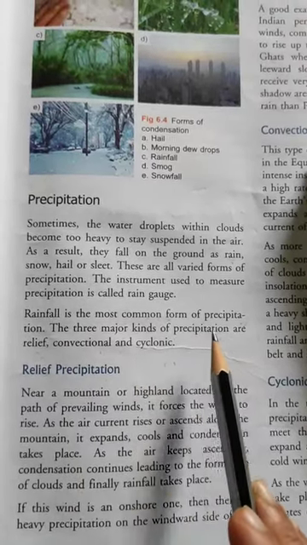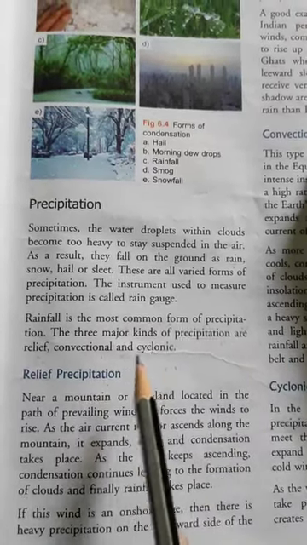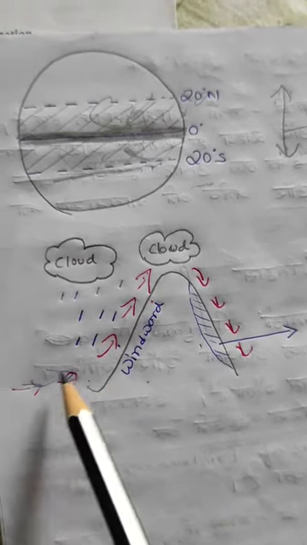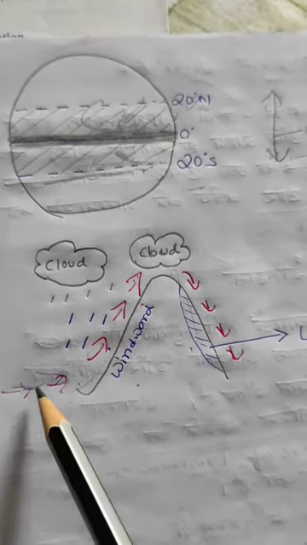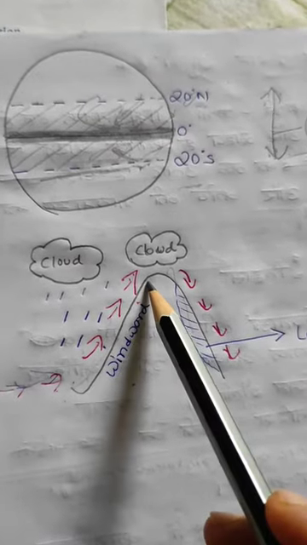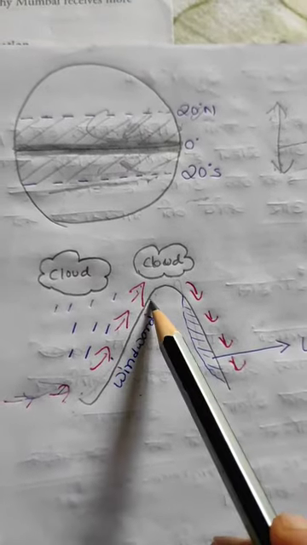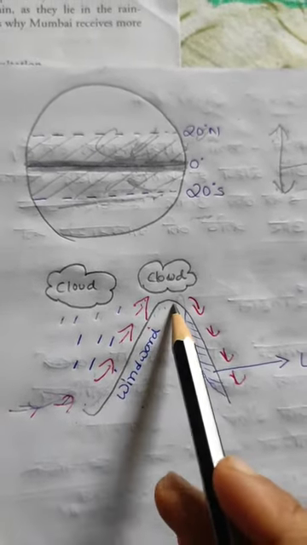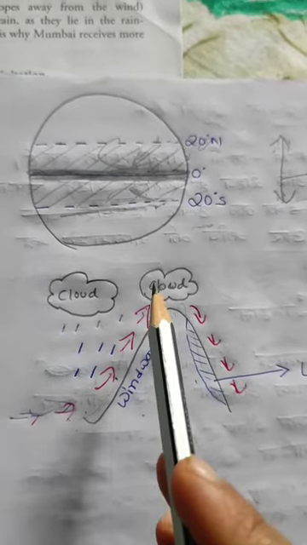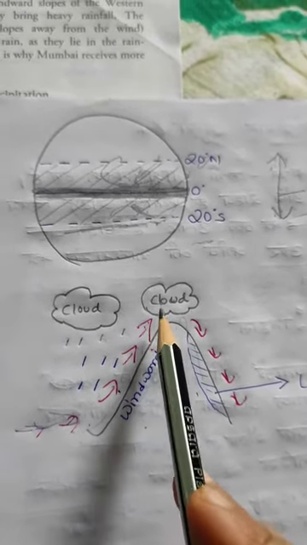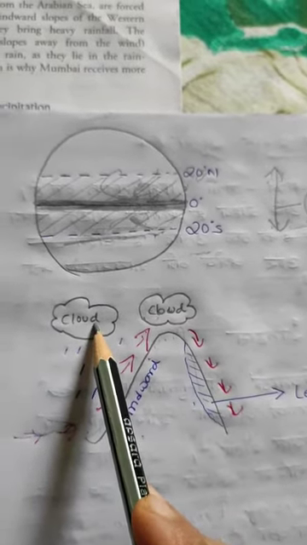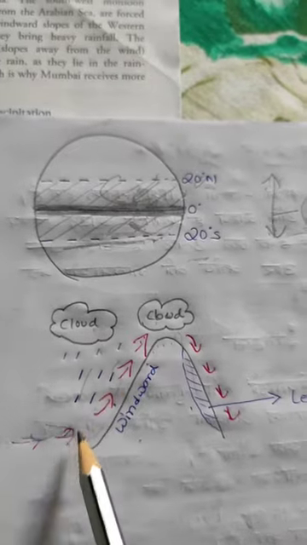Three major kinds of precipitation are relief, convectional and cyclonic. Relief precipitation: near a mountain or highland located in the path of prevailing wind, it forces the wind to rise. As the air current ascends along the mountain, it expands, cools and condensation takes place. As the air keeps ascending, condensation continues, leading to the formation of clouds and finally rainfall takes place.